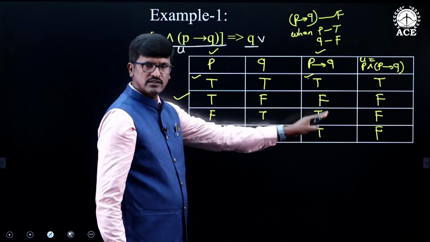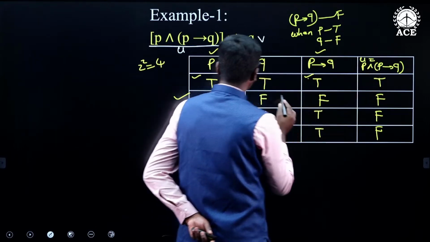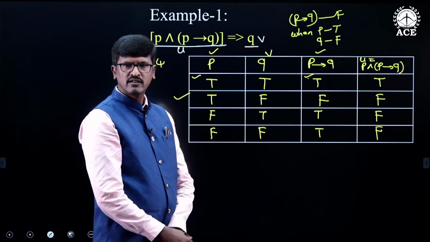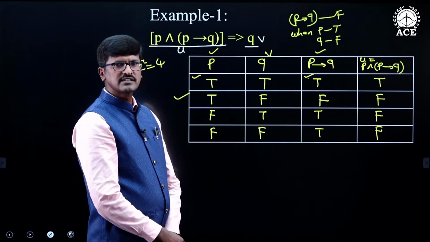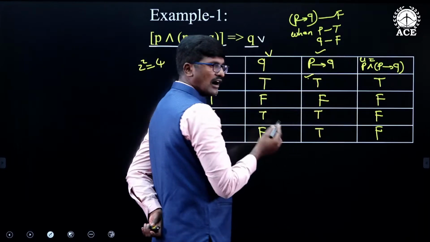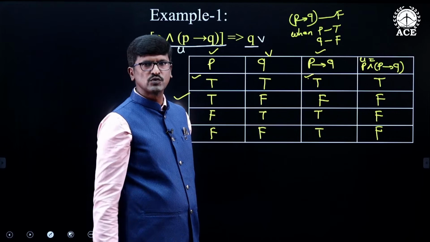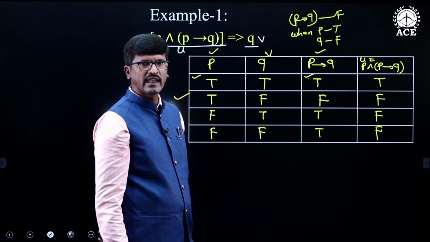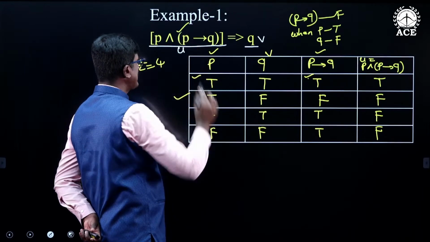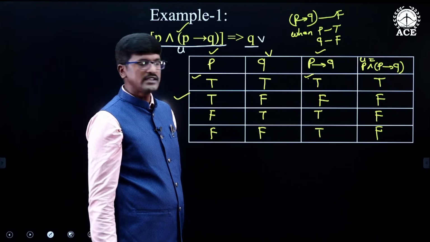Now, these are the truth values for the LHS. Now, what is the RHS? RHS is V. Now, what is the definition of logical implication? Whenever the LHS is true, the RHS must be likewise true. So what is the LHS? This is the LHS. Whenever P and P conditional Q is true, then Q must be true.